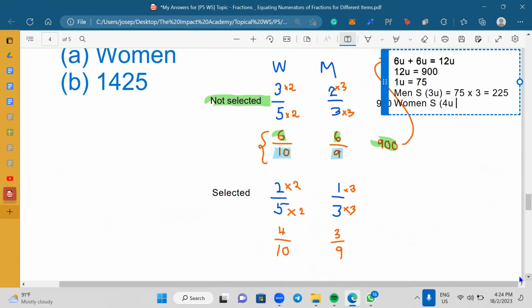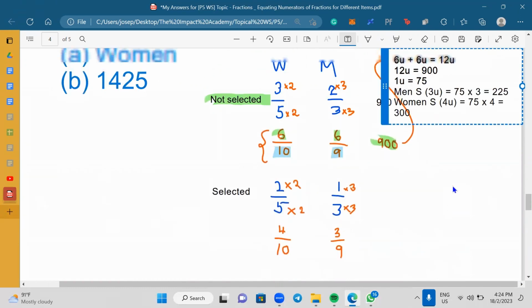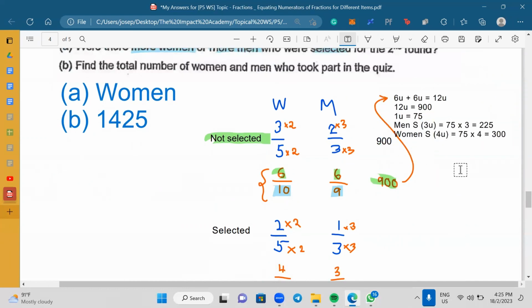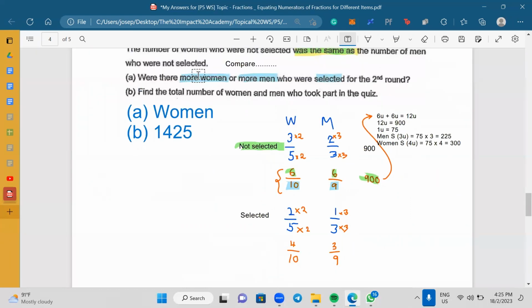How many units? 4 units. Agree so far? 75 times 4 is 300. Am I making myself very clear? So, were there more men or women who were selected for the second round? It is obvious that it has to be women, correct? Because for women, how many were selected? 300. Done with A, put a tick.